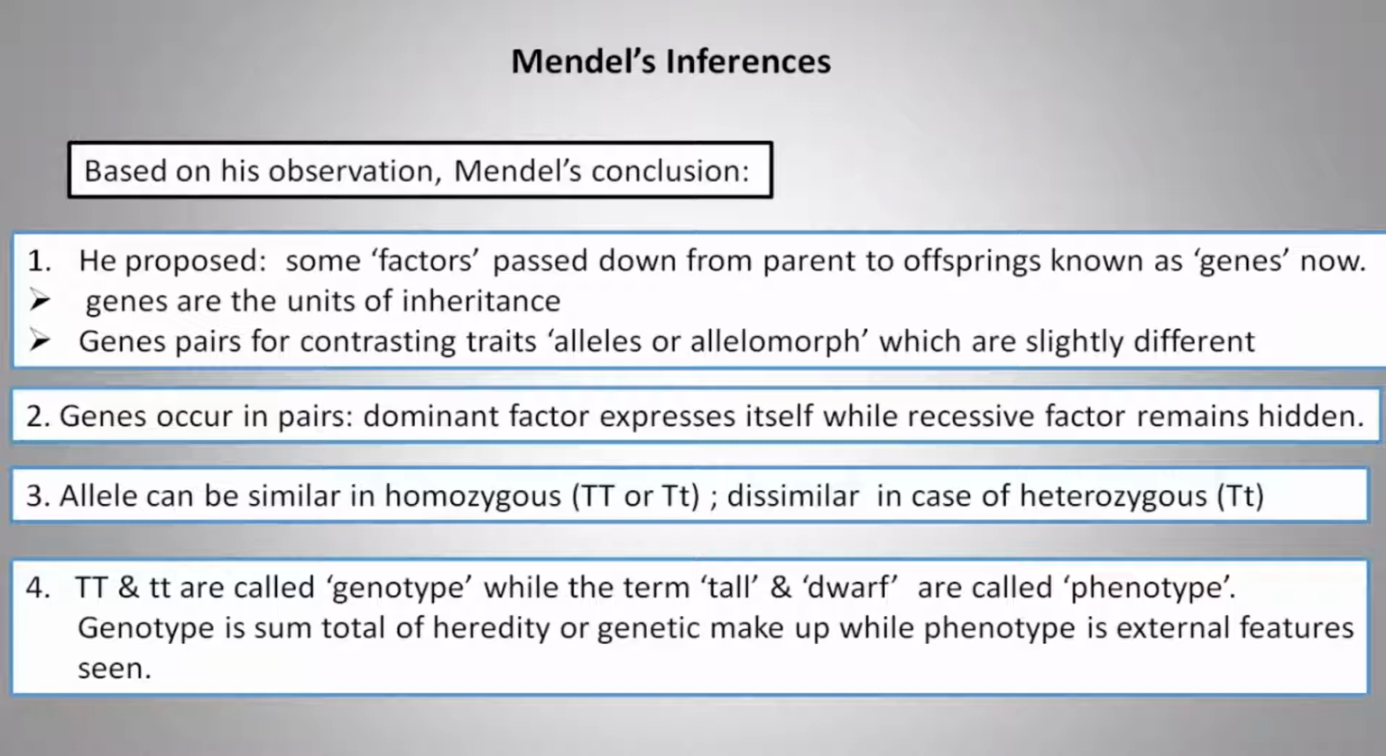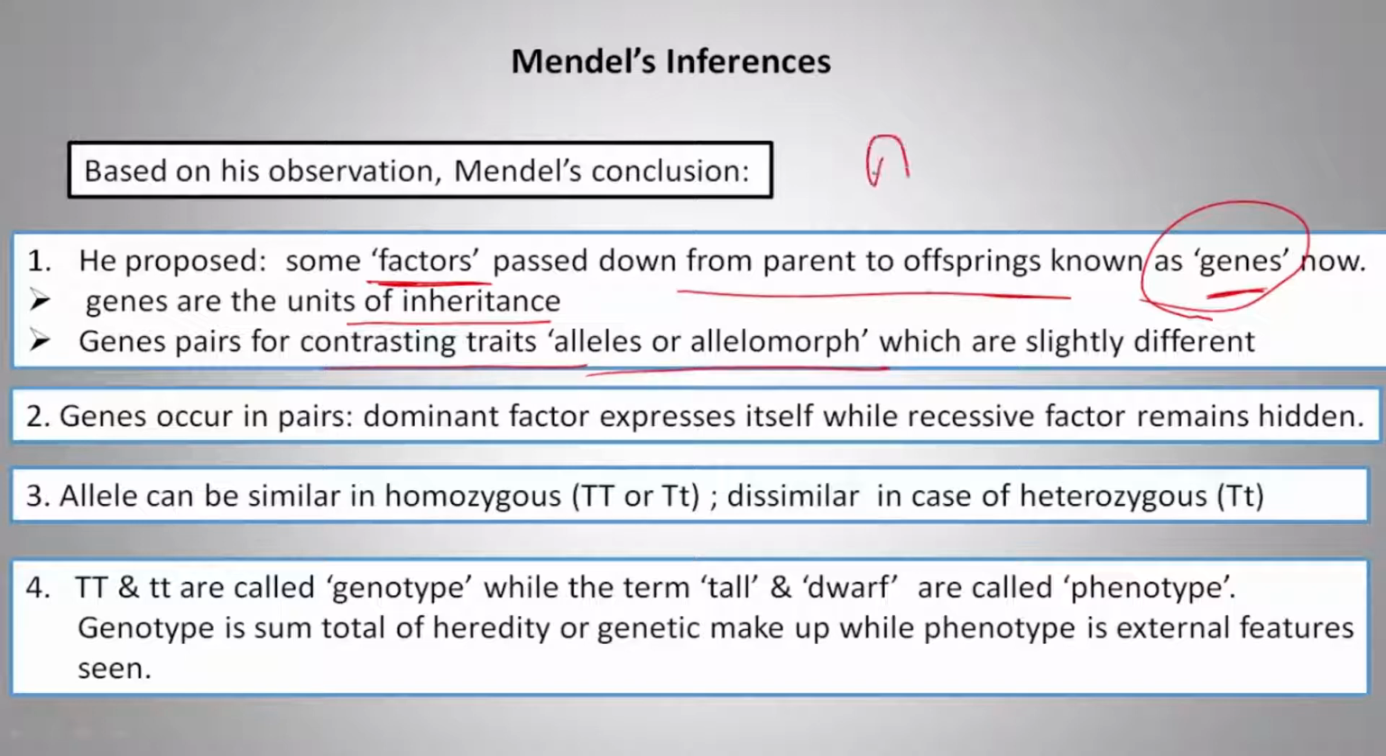Based on his observation, Mendel's conclusion was that some factors pass down from parents to offspring. Nowadays these are known as genes, though this term was not given by him. He said that some factor passed down from parents to their offspring. So genes are the units of inheritance. Genes pair for contrasting traits, that is alleles or allelomorphs.